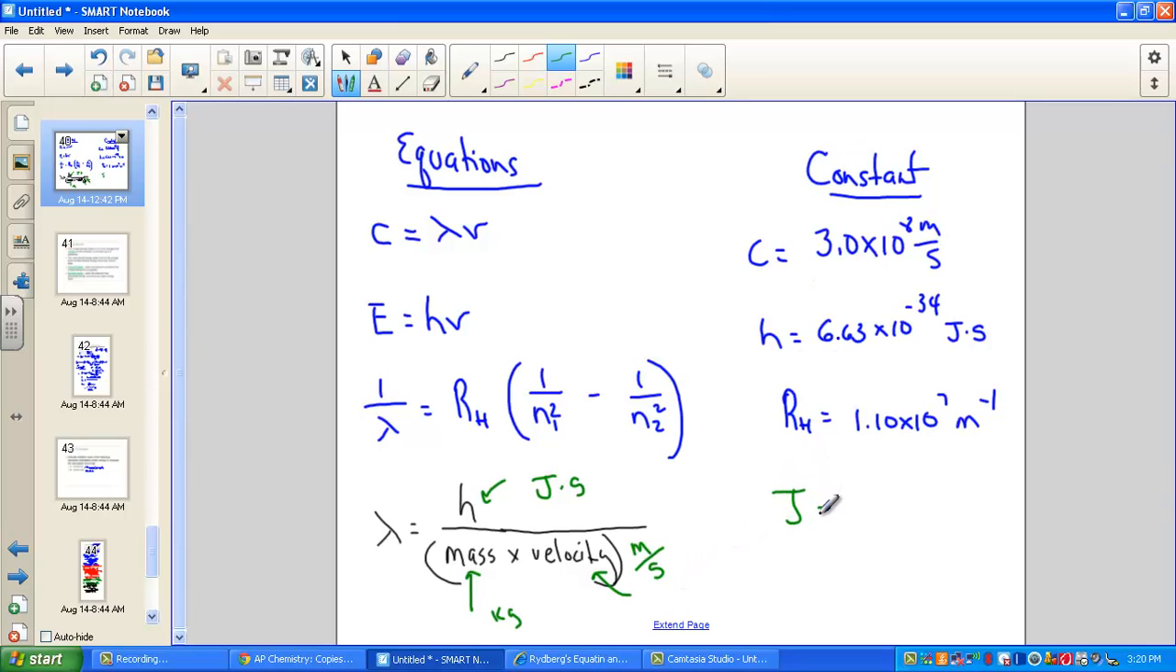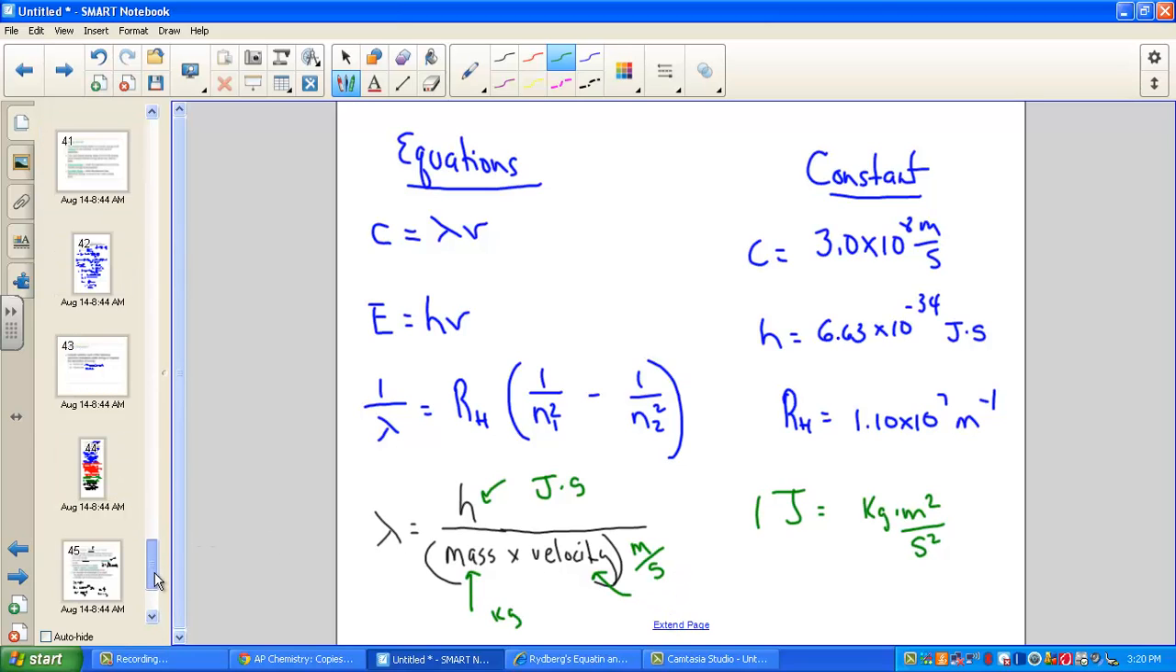This is not a constant, but it's an equivalent value. 1 joule is the same as saying 1 kilogram times meter squared per second squared. And that's a reminder of why we have to have those units in there just to make them match. Wavelength will come out in a meter when Planck's constant goes in as a joule times second. Mass is a kilogram, and velocity is meter per second.